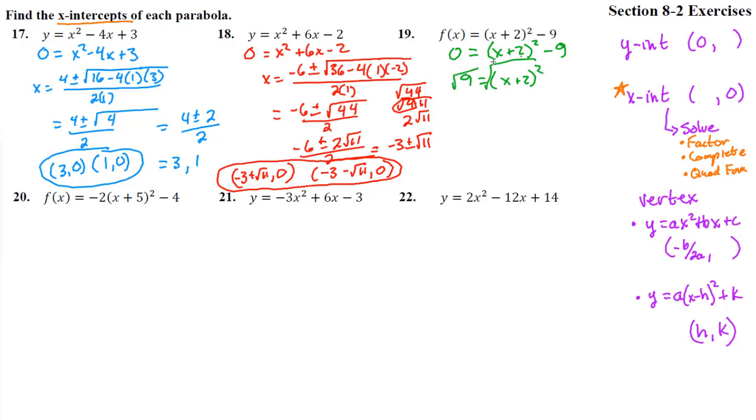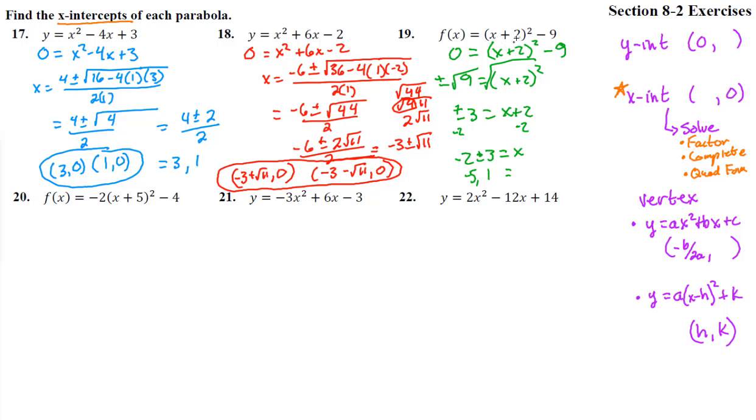Oh, doesn't that bring back happy memories? And so we get plus or minus 3 equals x plus 2. Subtract 2 from both sides, and we get negative 2 plus or minus 3 equals x. So that's going to equal negative 2 minus 3 is a negative 5. And negative 2 plus 3 is a 1.